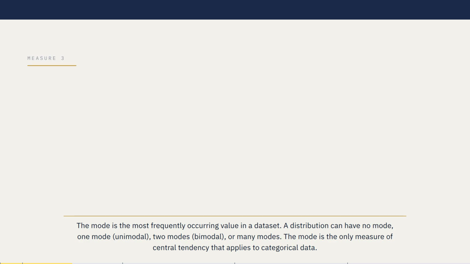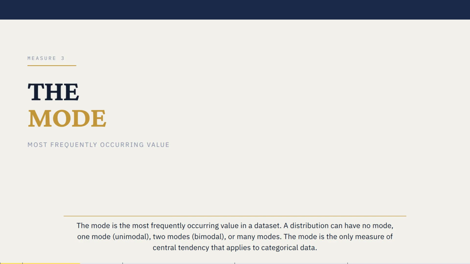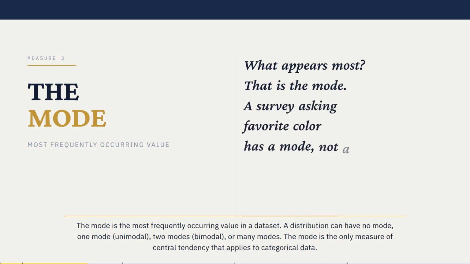The mode is the most frequently occurring value in a dataset. A distribution can have no mode, one mode, unimodal, two modes, bimodal, or many modes. The mode is the only measure of central tendency that applies to categorical data.